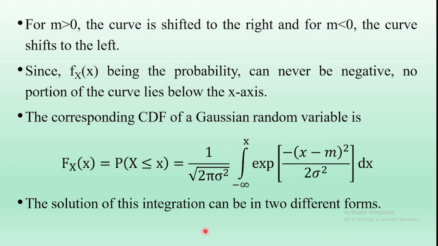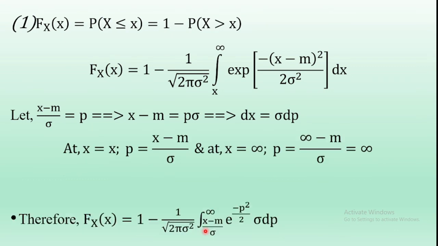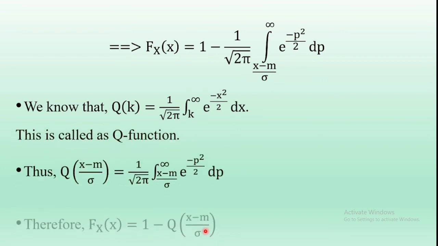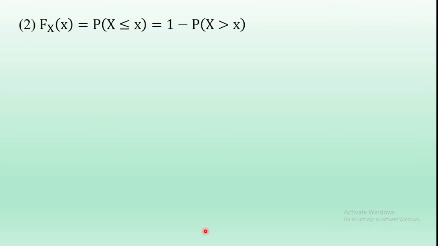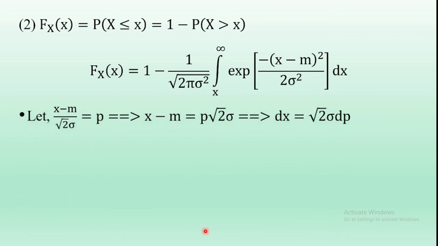Next, the second solution of this equation. In the first solution we considered (x minus m) by sigma equal to p. Now here we are considering (x minus m) by root 2 sigma equal to p.